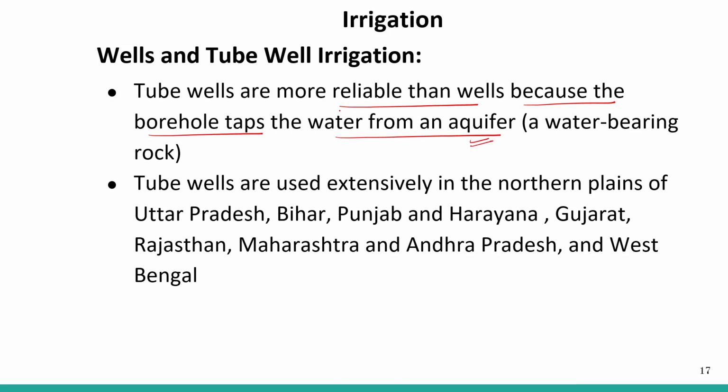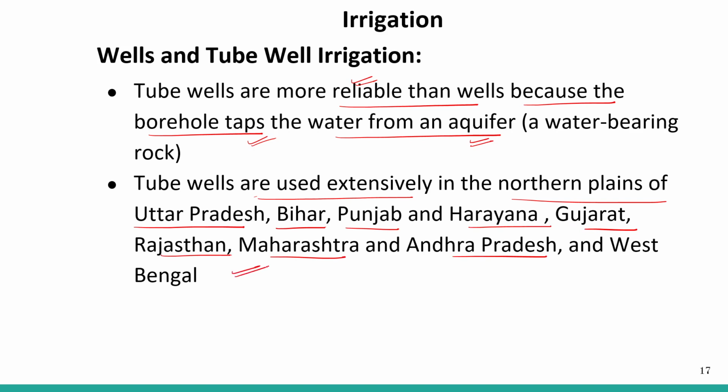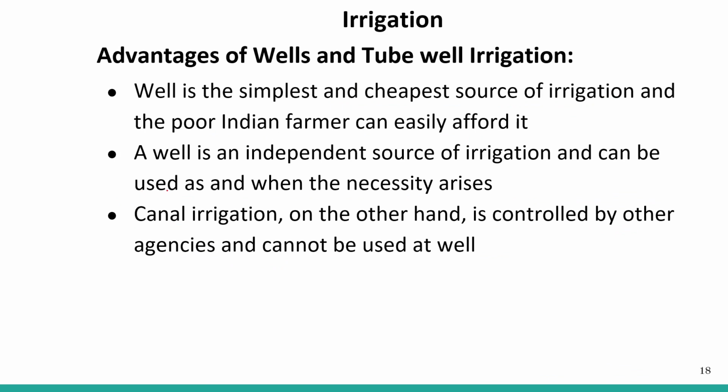Tube wells are used extensively in the northern plains and in states like Uttar Pradesh, Bihar, Punjab, Haryana, Gujarat, Rajasthan, Maharashtra, Andhra Pradesh and West Bengal.